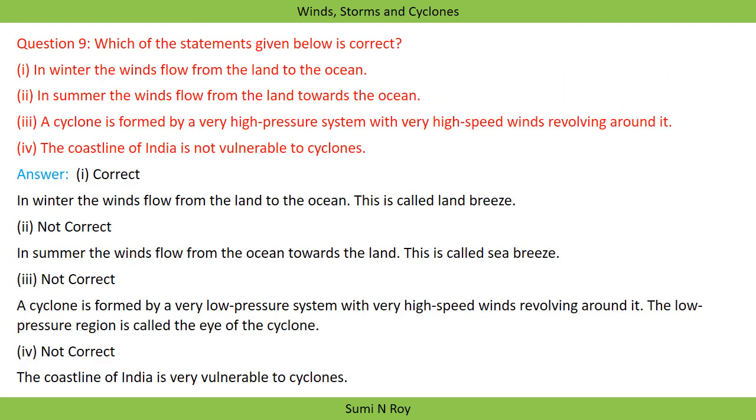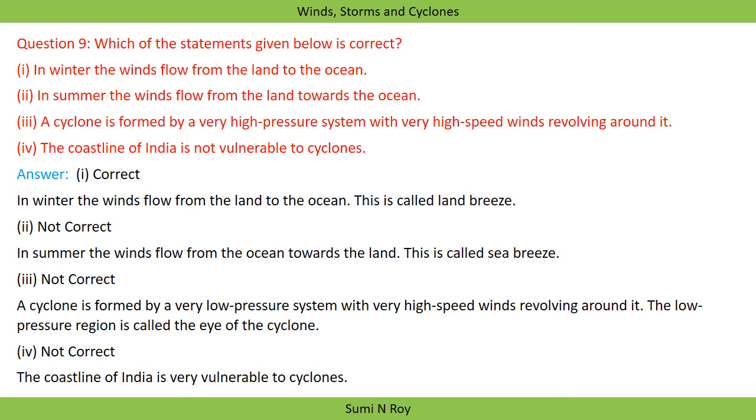Next is, which of the statements given below is correct? We have to choose the correct statement. First, in winter the wind flows from the land to the ocean. Correct. This is known as land breeze, because the land is cold and water is hot, so the wind blows from the land to the ocean. Next, in summer the wind blows from the land towards the ocean. No, it is false. It blows from the ocean towards the land.